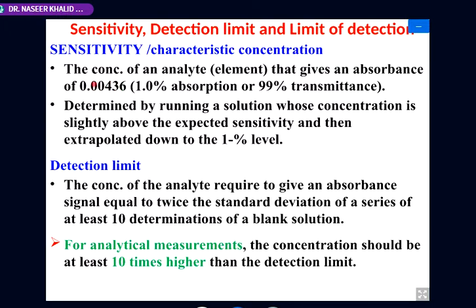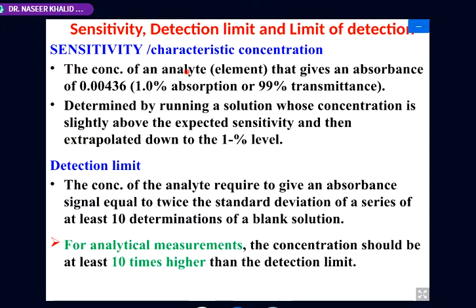This absorbance is equal to 1% absorption in case of percentage absorption, or it is 99% transmittance. This is the concentration. This is characteristic. This is specific. So this is the characteristic concentration.